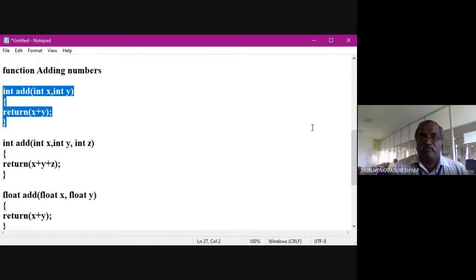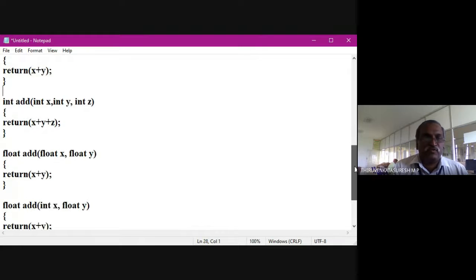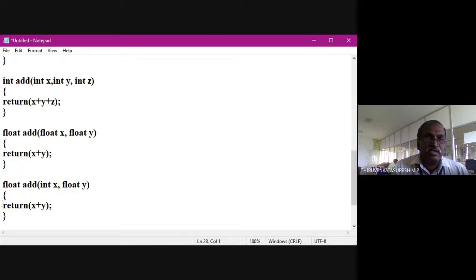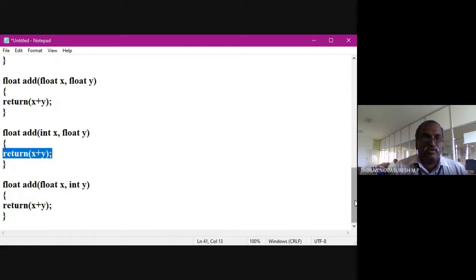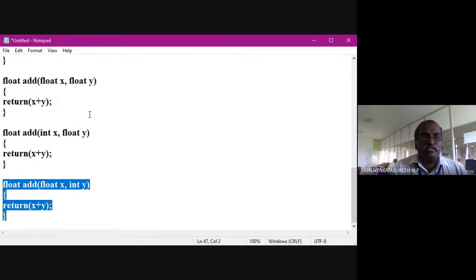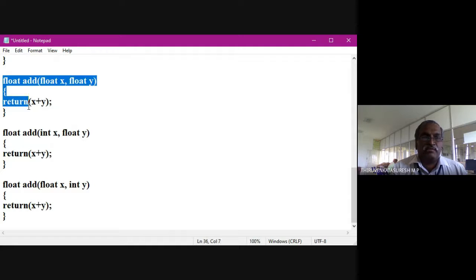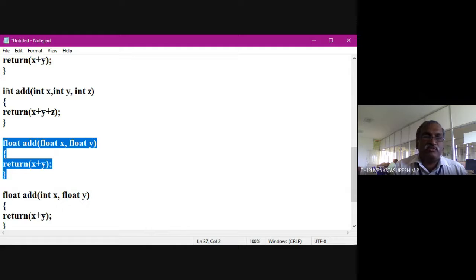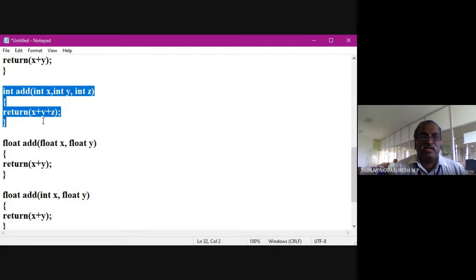Then if the first one is integer and the second one is float, this definition will be executed. And if the first one is float and the second one is integer, this will be executed. If both are floating point, this will be executed. Suppose I supply three floating point values, this will be executed. No other function can be executed.